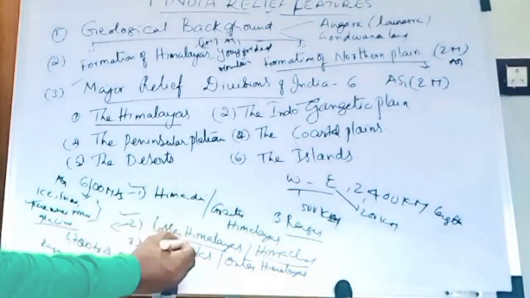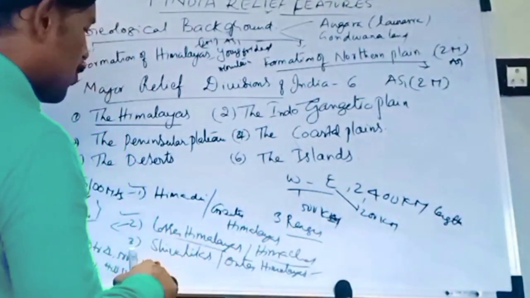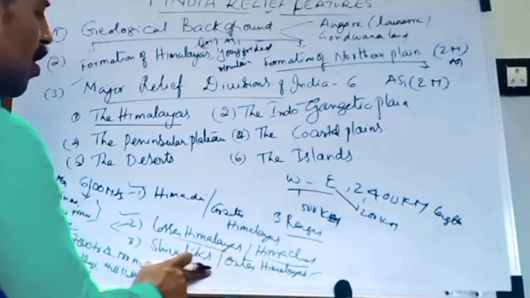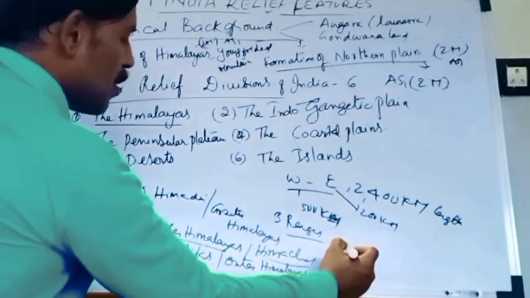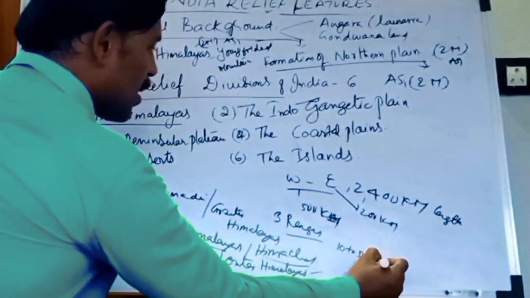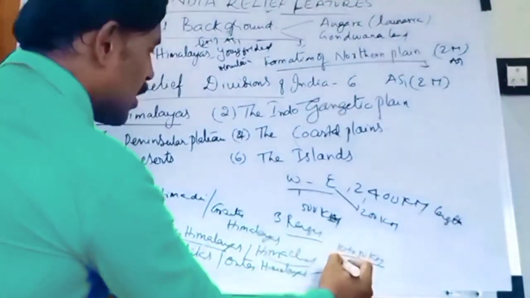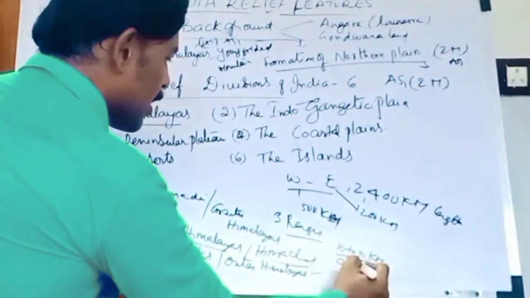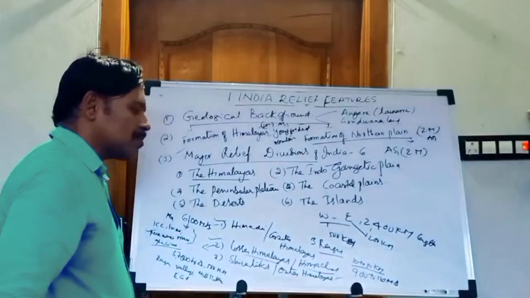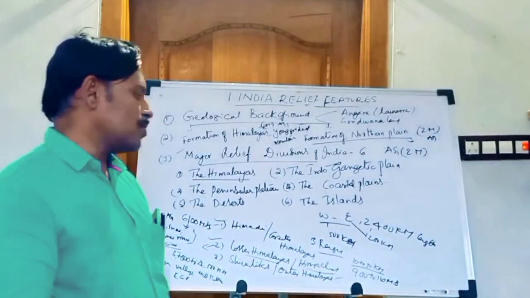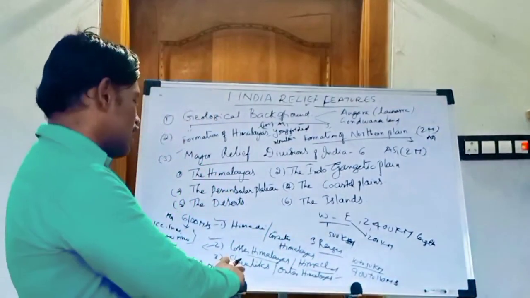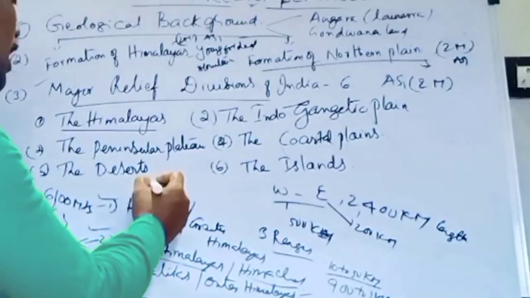So now Shivalik, Outer Himalayas. The southernmost part of the Himalayas is called Shivaliks or Outer Himalayas. The width is 10 to 15 kilometers, and the altitude is 900 to 1100 meters. In these Shivalik ranges, the average altitudinal height is 900 to 1100 meters. In Shivaliks mainly dunes are there.